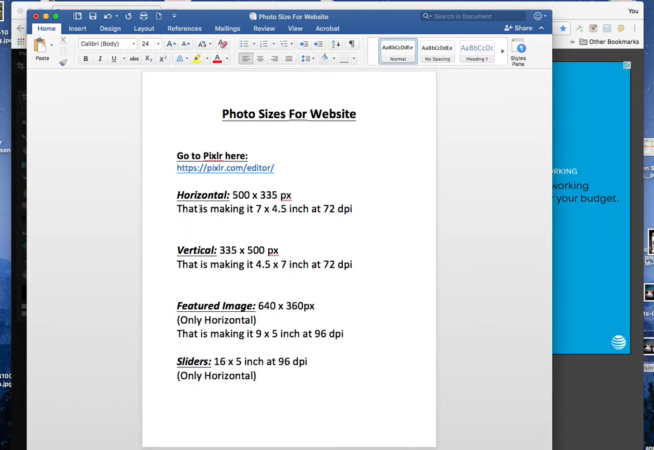These are the aspect ratios. For horizontal it's going to be 500 by 335 pixels. In other words, it's making a 7 by 4.5 inches at 72 dpi. Remember, DPI is very important going on websites or social media. They need to be small, especially the website. You need to do that, especially for blog posts, and the rest of the pages all help too. That's what helps a website open quickly.